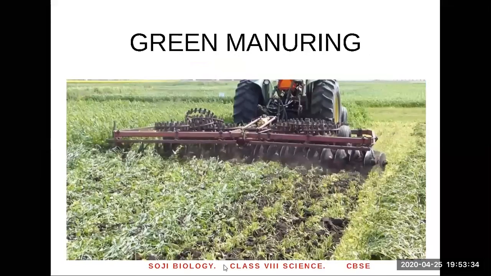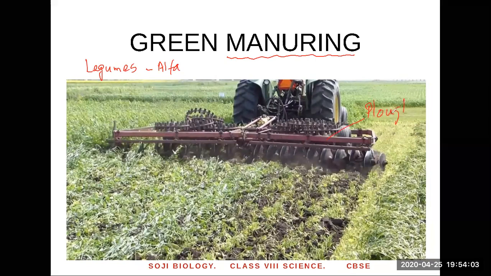Okay, see, this is another way of improving the fertility of the soil. You can increase the nutrients. This is called green manuring. What is green manuring? They grow legumes. There are some legumes like alfalfa. This legume doesn't produce any seeds. Its beans are not used. So what they do, they grow it on the field and using a tractor, they plow it into the soil. You can see those are the plants and they are plowing it back into the soil.